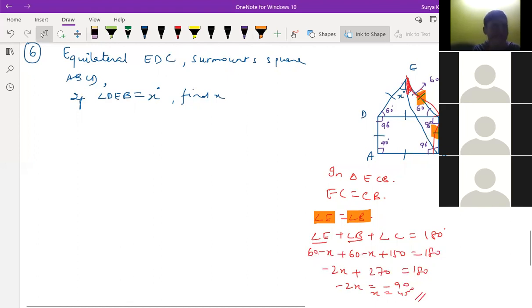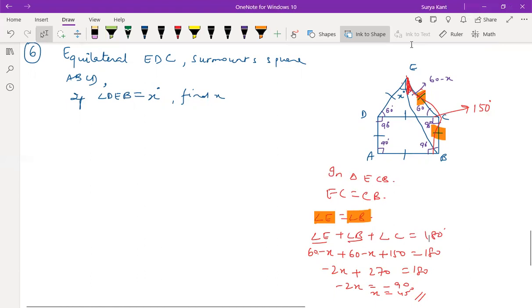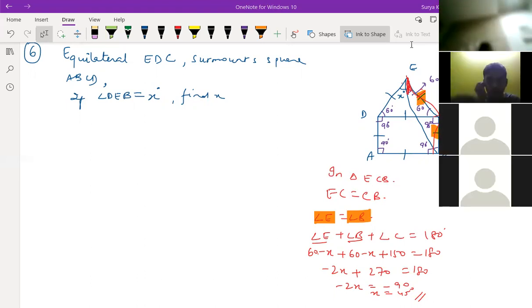Any more doubts, children? If you are having doubts, just message me. I'm not asking anybody to come on the camera today. Let me check who is on the camera today. Just only Sai Ritvik I can see. That's it.